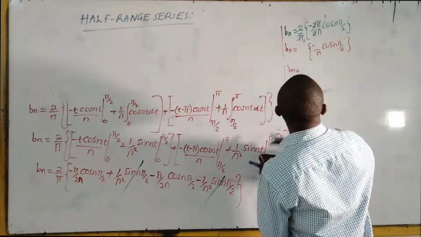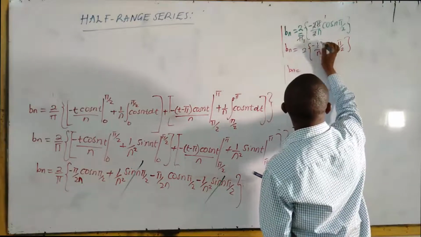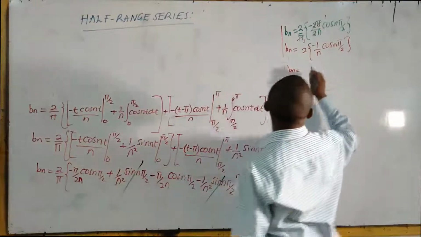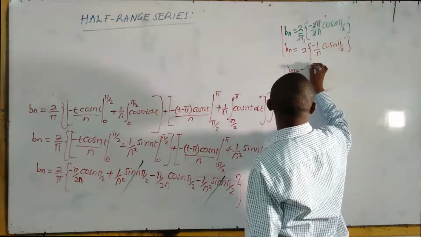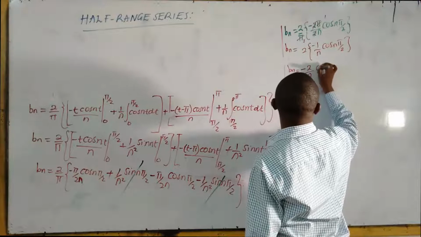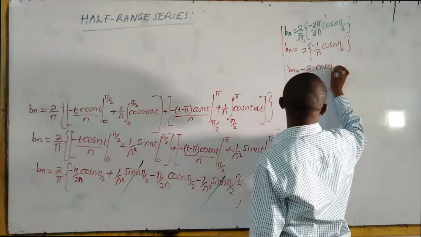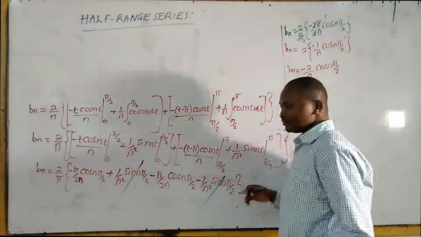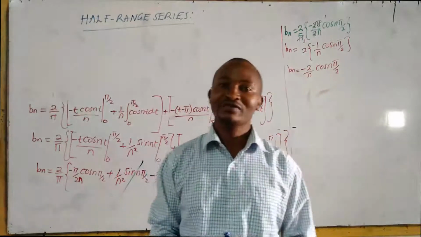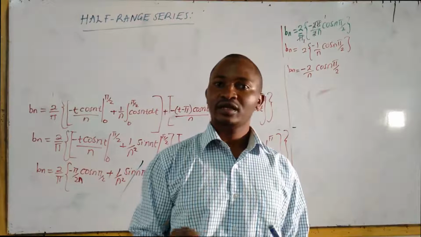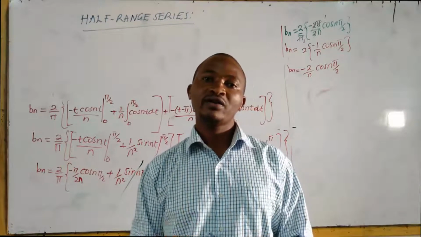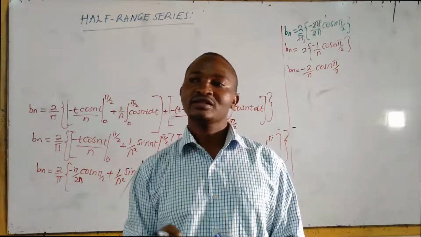So in this step I have 2. Here I have 1 over, and this negative 2 finally over n cos n pi over 2. Be very careful when you have fractions, either pi over 2, pi over 3, something like that.